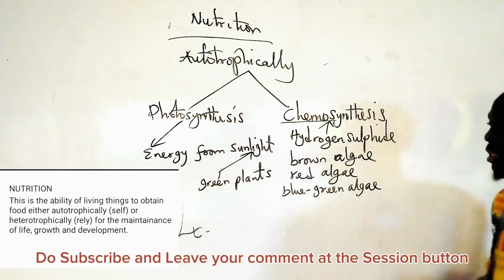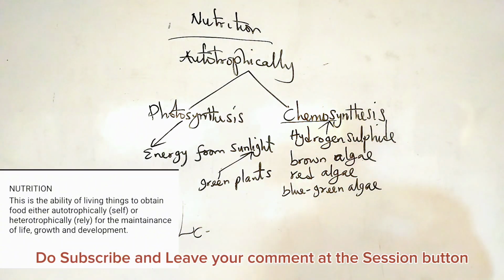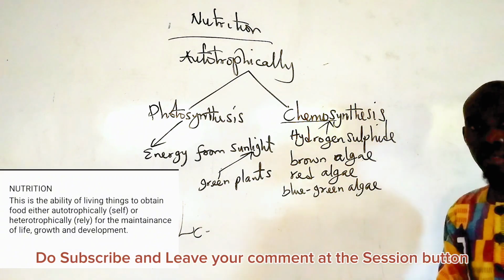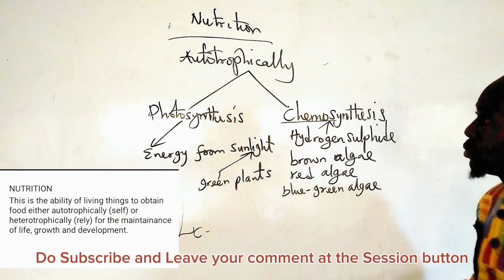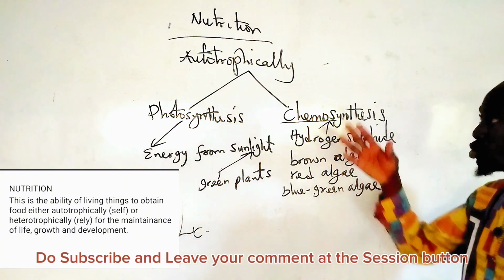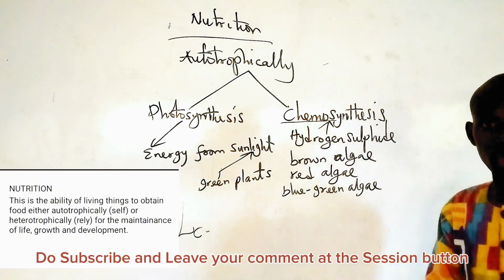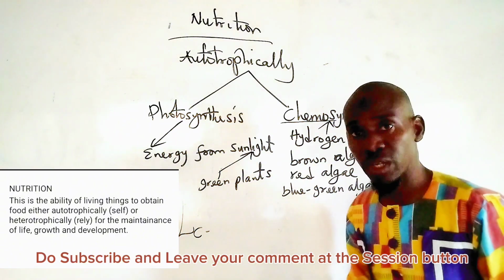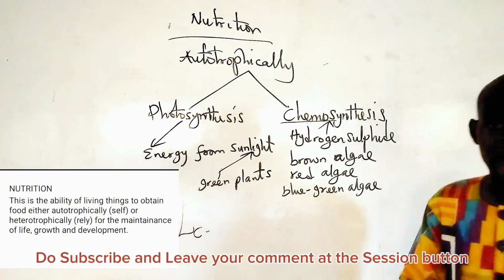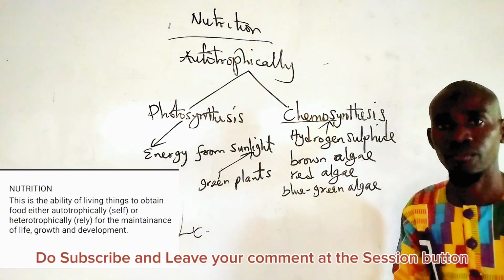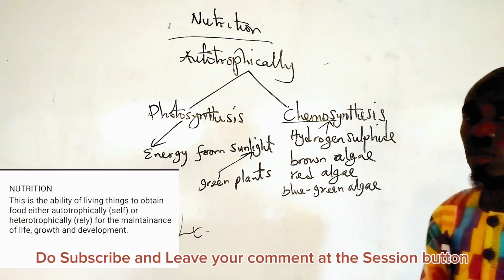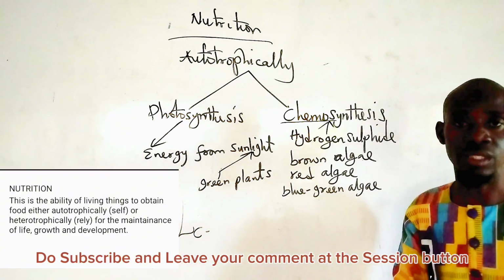And the blue-green algae. All these algae make use of chemicals in their surroundings to manufacture their own food. So what we are saying is that autotrophic nutrition is a type of nutrition where organisms manufacture or make their own food by some series of processes, either relying on sunlight or relying on chemicals from their surroundings.